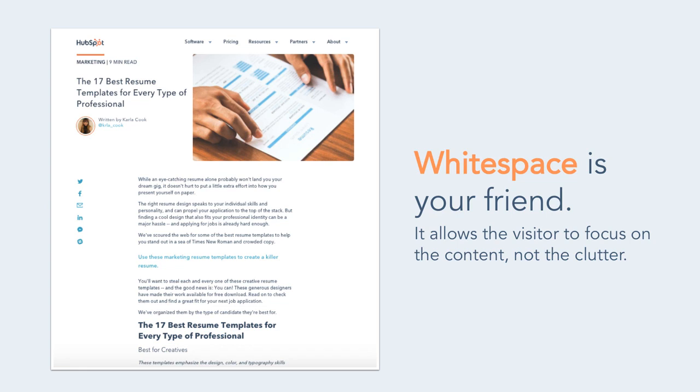As you can see in this example, there's plenty of white space on the side margins of the post, around the title and first image, and between the paragraphs of text within the post. This space makes the post more digestible. Nothing is crammed together, and though the post is long, it doesn't feel overwhelming or hard to read.